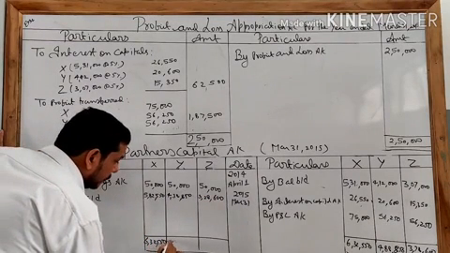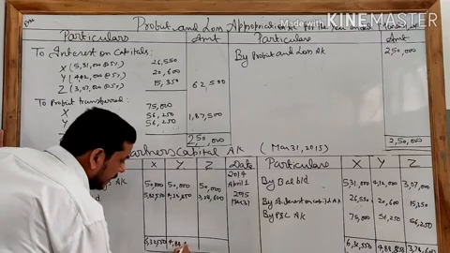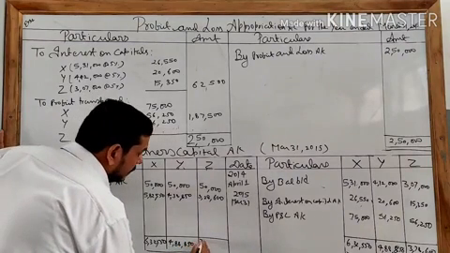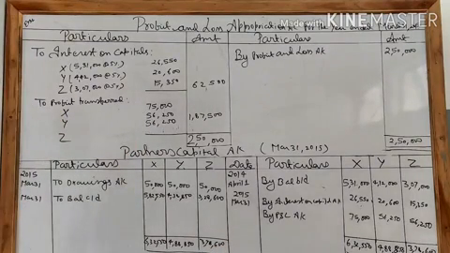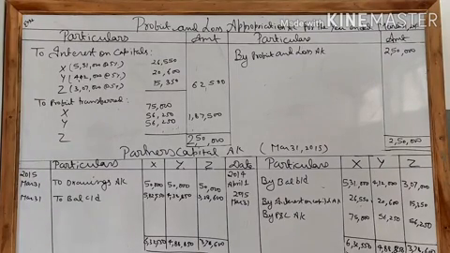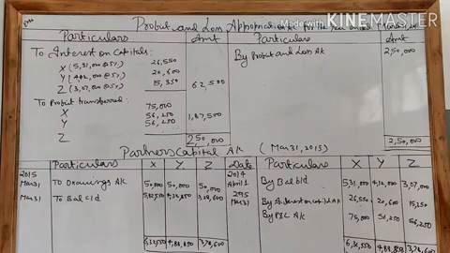Make a total again: 632,550, 4,88,850, 378,600. Clear? Now our working notes are completed because we have prepared the profit and loss appropriation account for the 2 years and the partners capital account for the 2 years.